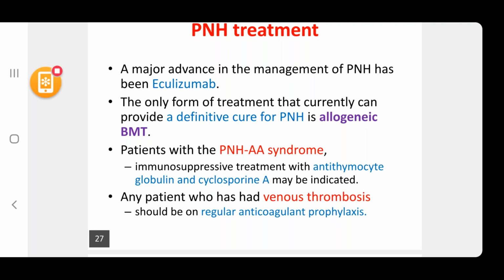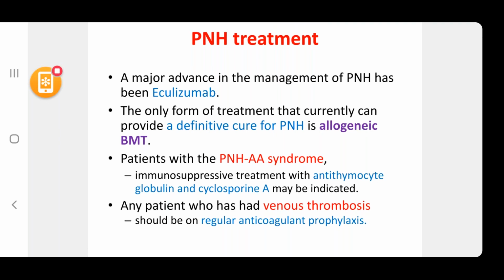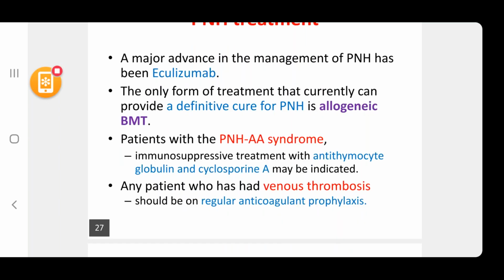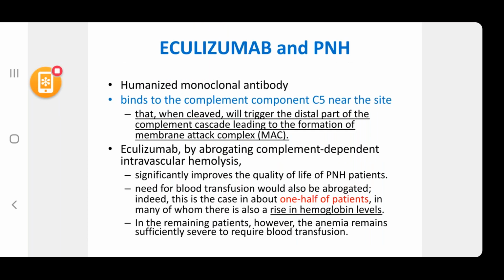Eculizumab and PNH. Eculizumab is a humanized monoclonal antibody. It binds to the complement component C5 near the site that, when cleaved, will trigger the distal part of the complement cascade, leading to the formation of membrane attack complex. So what does eculizumab do here?